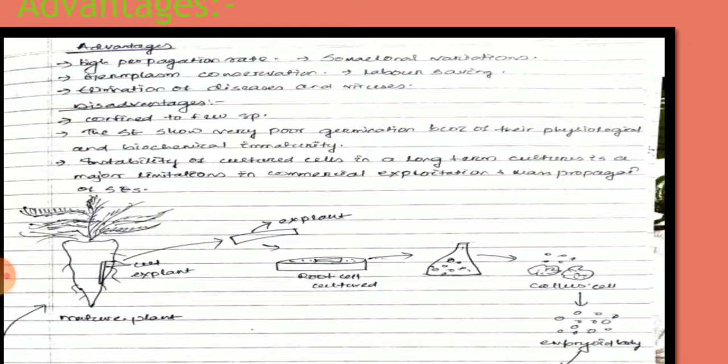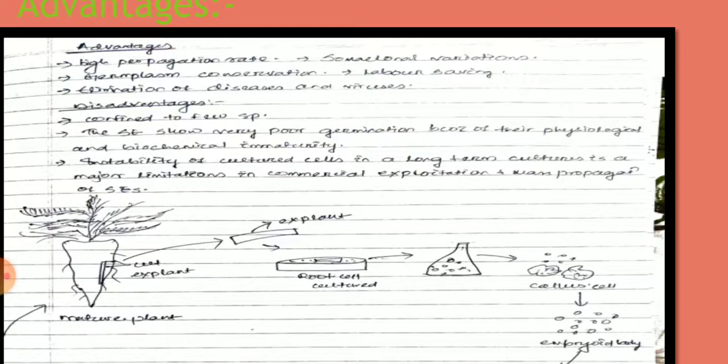It also has some labor saving, and elimination of disease and viruses. These are some advantages that are mainly helpful when using somatic embryogenesis. Okay, then coming to the disadvantages. The disadvantages are that it is confined to a few species, because we cannot go through all of the species present on our earth, in our country, or in our locality. So only a few species can be modified through this process.